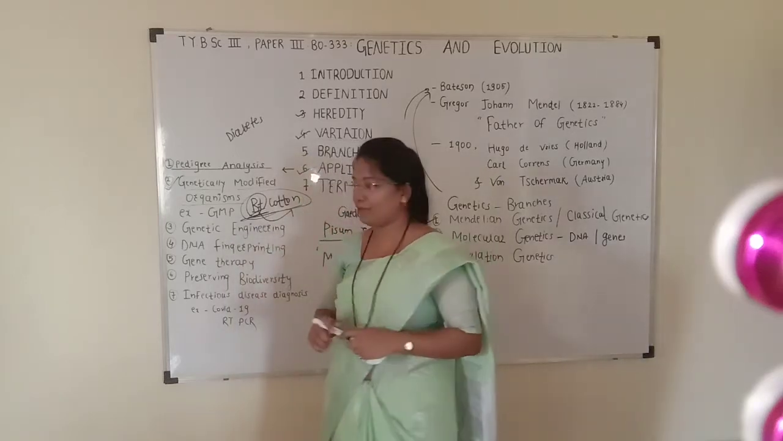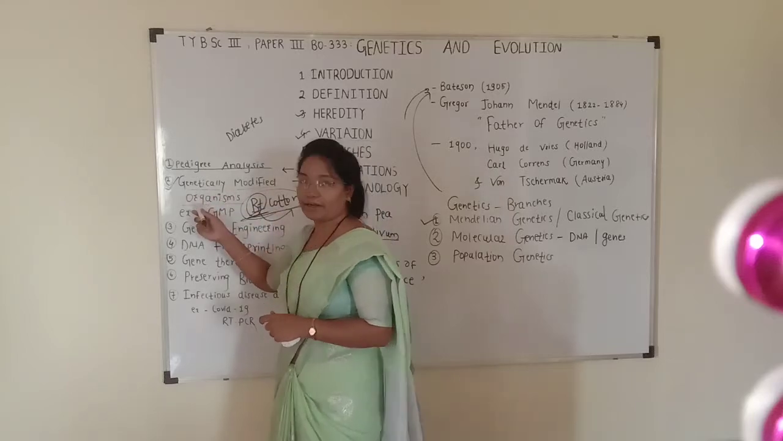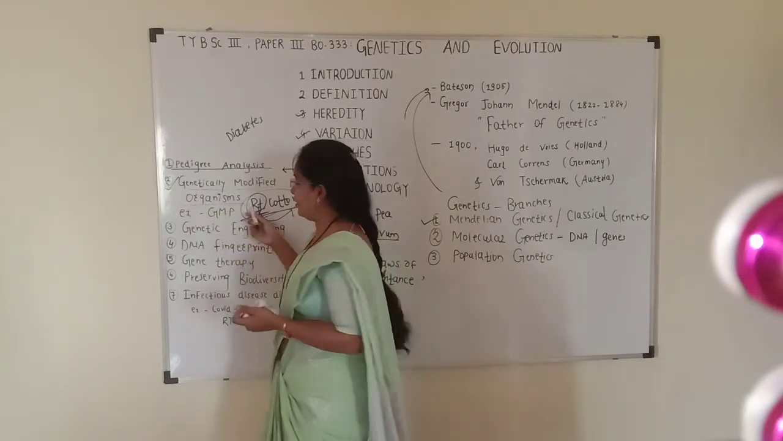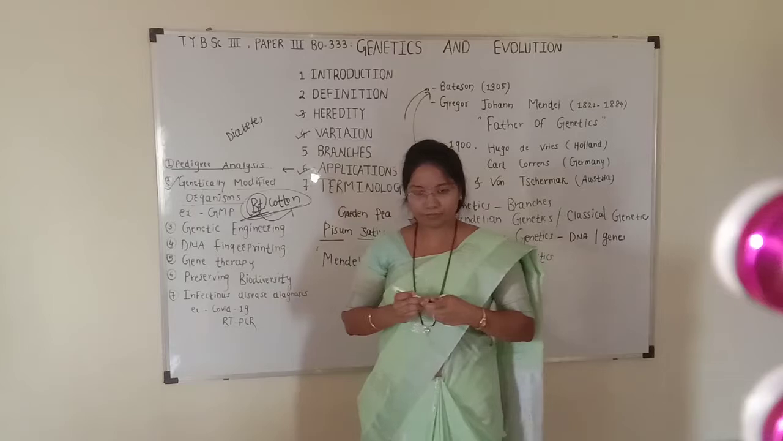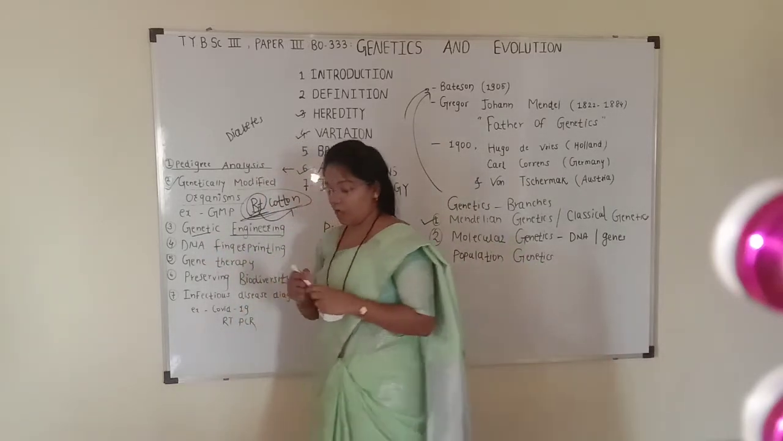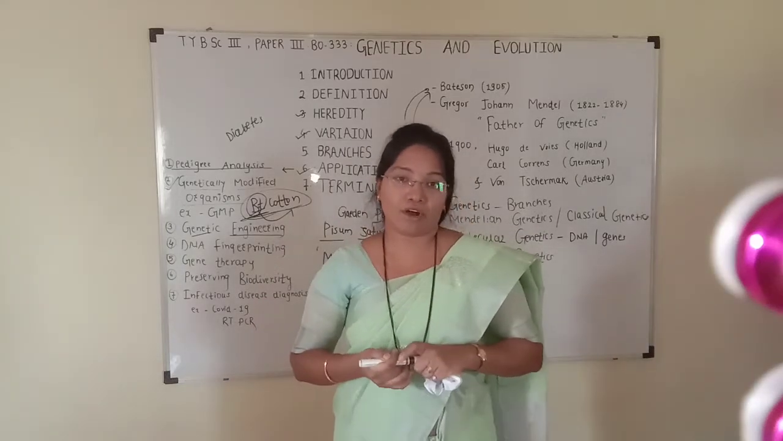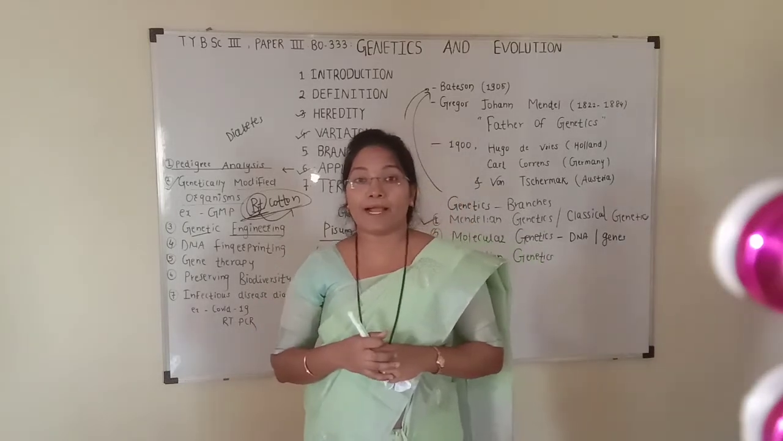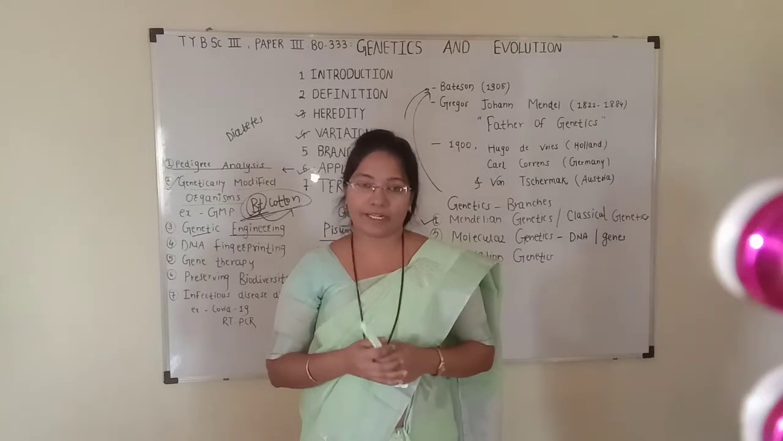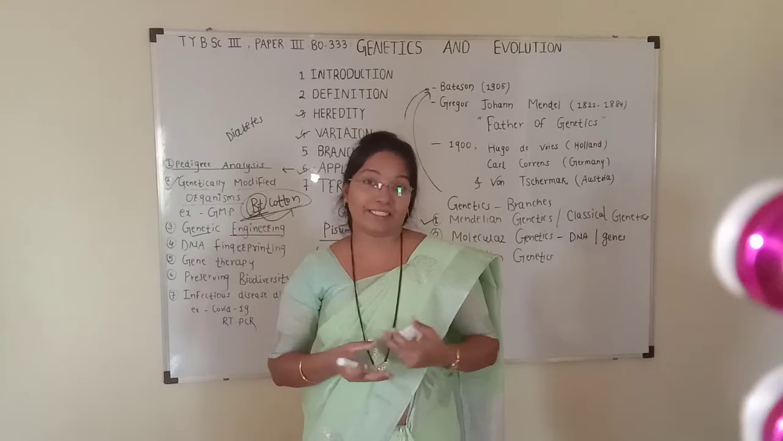In this way, by use of genetics, we can modify organisms, maybe plants or animals. So the next application is genetic engineering. Genetic engineering is the direct manipulation of genes of an organism by using biotechnological tools. For example, there are Southern blotting, Northern blotting, and PCR.